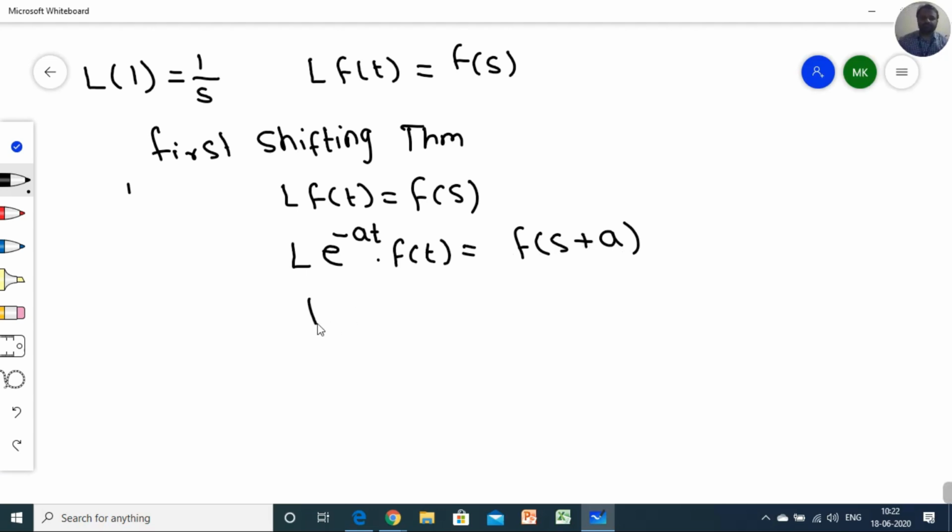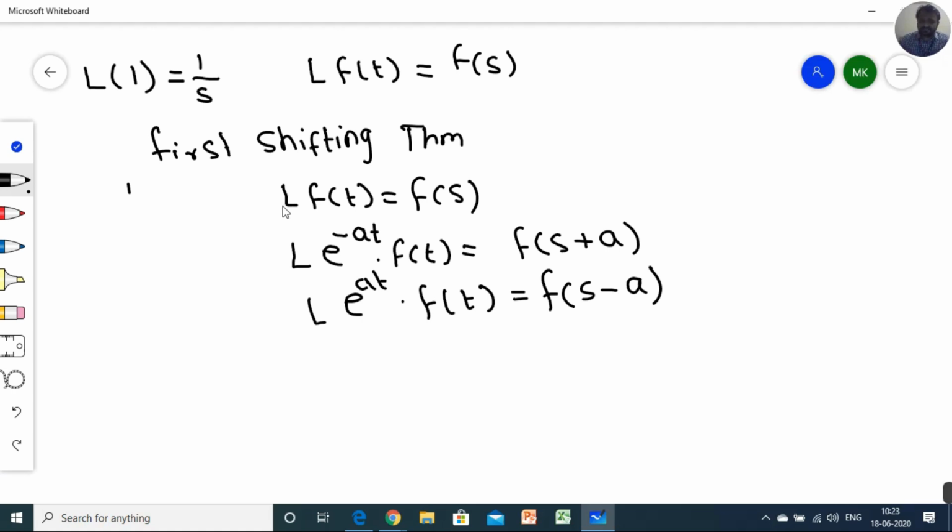And if we multiply by e raised to at into f of t, it will become F of s minus a. So just see the difference of when we have to apply the first shifting theorem. This is a very important property of Laplace transform, because we have to use it in 99% of problems. So please try to keep it in your mind.